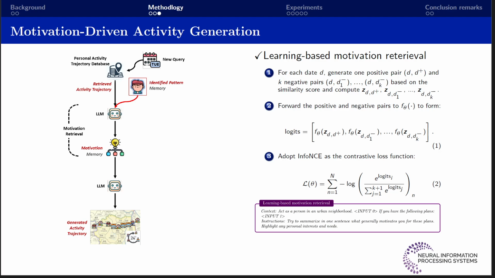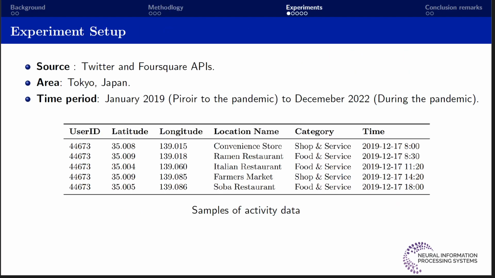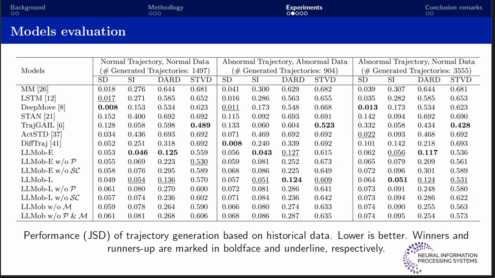For our experiments, we use data from the Twitter and Foursquare APIs on the Tokyo area from January 2019 to December 2022. We use ChatGPT 3.5 Turbo in this study. We evaluate the model by comparing to the baseline studies using 4 key metrics, and we design 3 generation settings based on different pandemic periods.